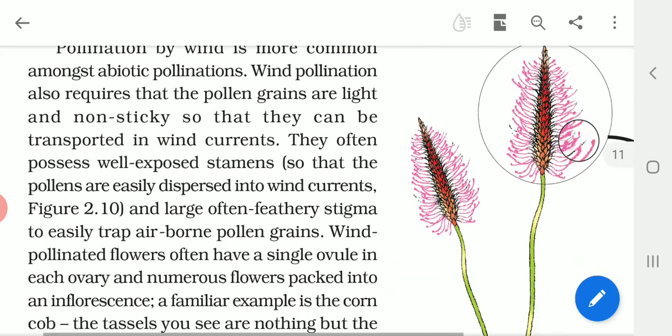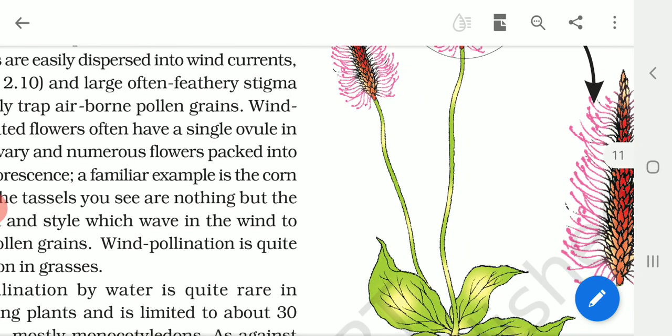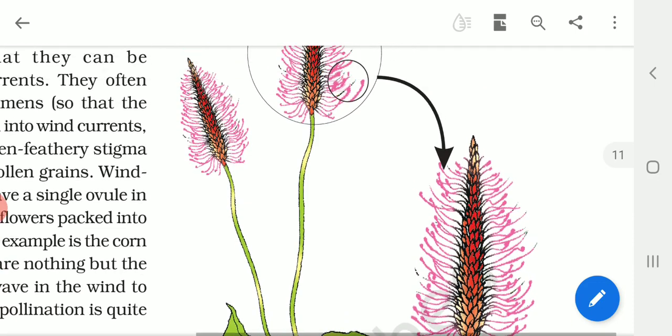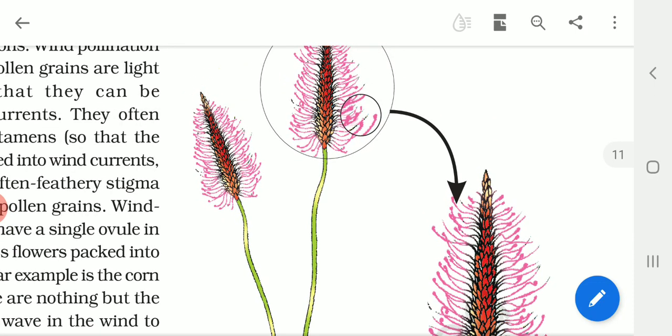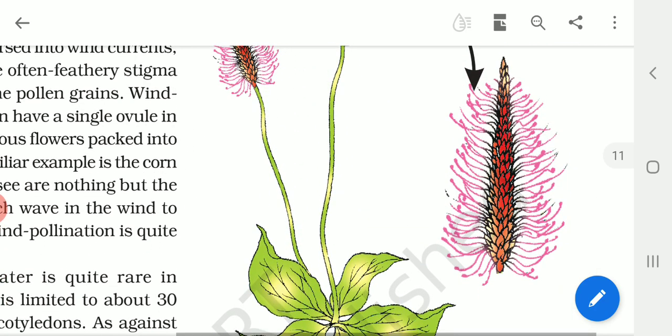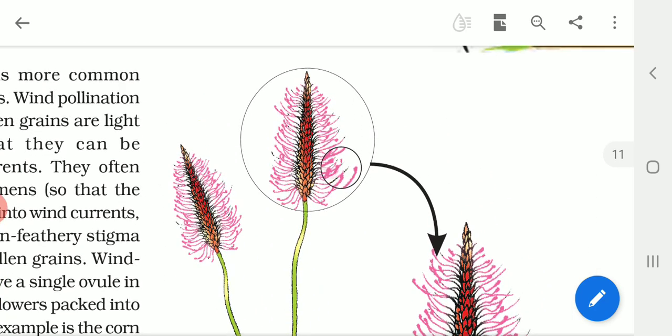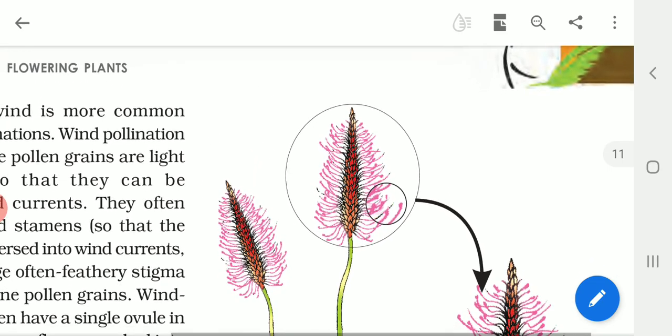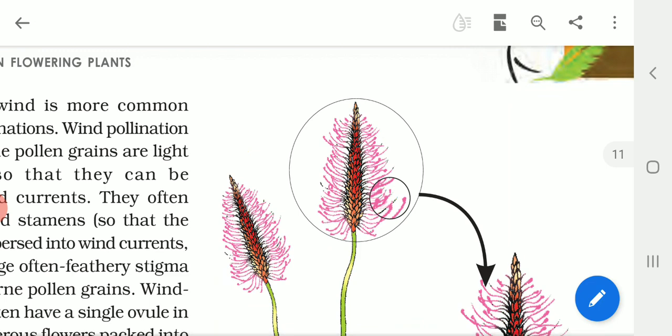Okay, let us come to some very important aspects of what we call adaptations of flowers which are pollinated by wind. If the flowers are pollinated by wind, there are certain very interesting aspects of these flowers. Now you can see this diagram 2.10. Here in this plant you can see how well the stamens are exposed. Look at the flowers. The flowers usually are not very colorful, and they do not produce any nectar, right? And the pollen grains are very light and non-sticky, so that they can be easily dispersed by the wind currents.